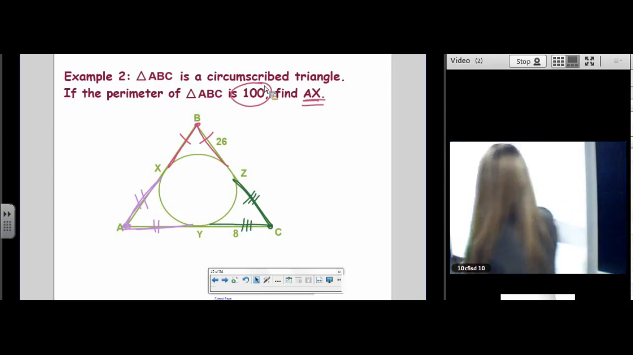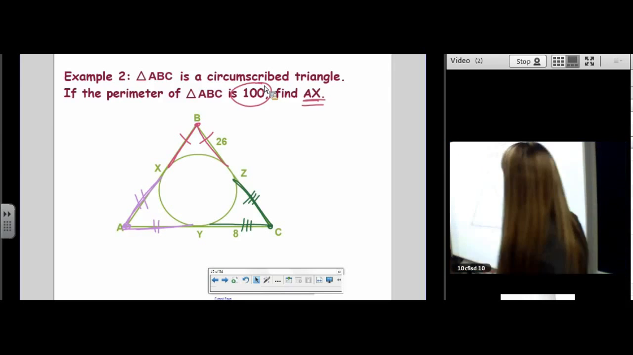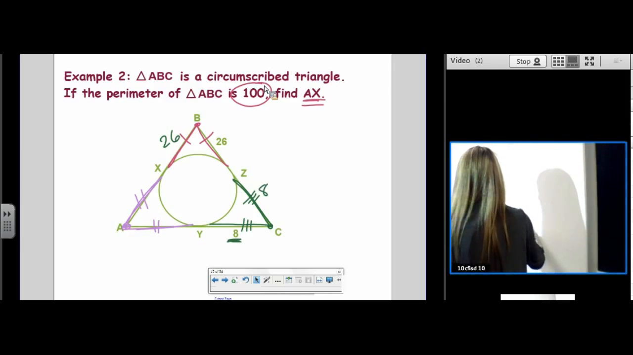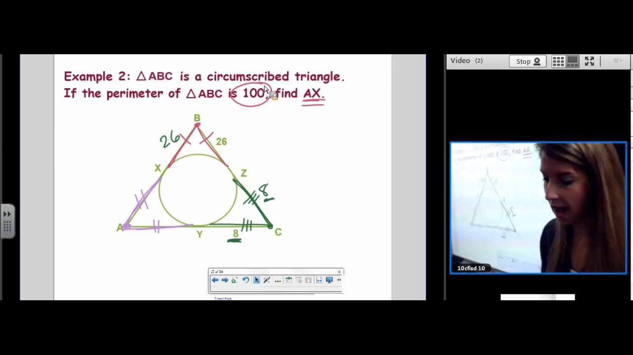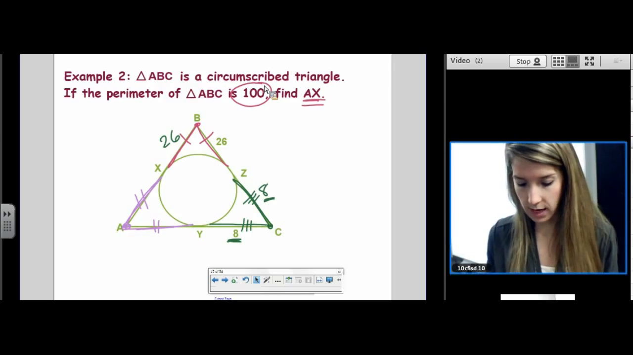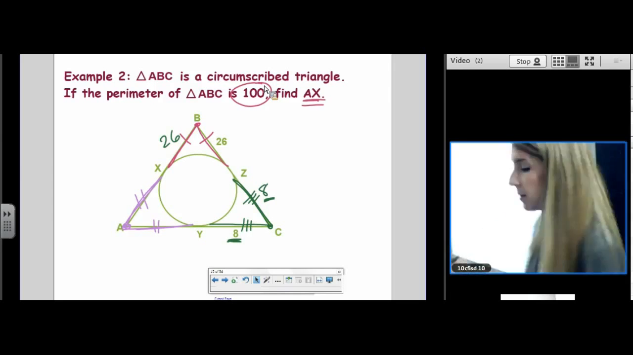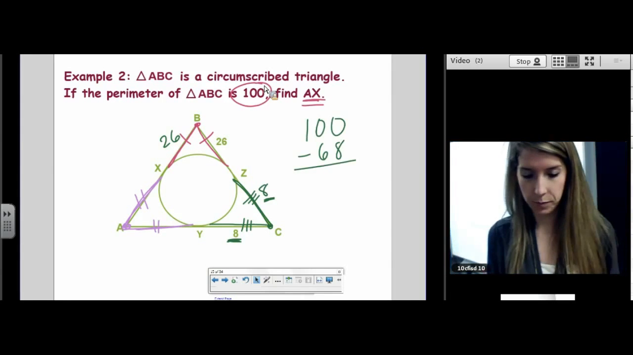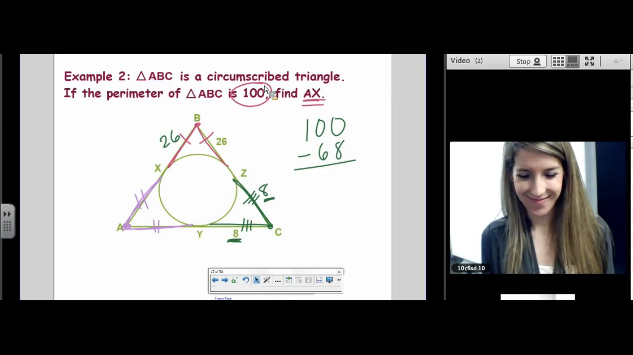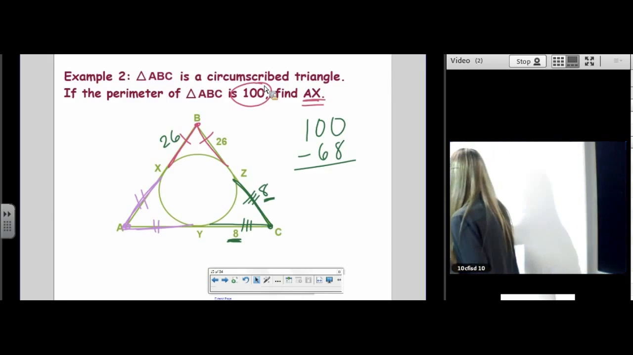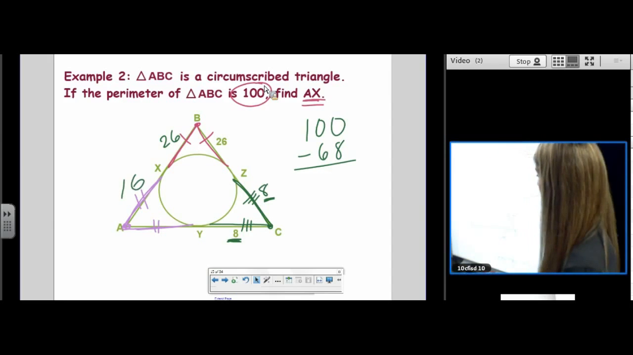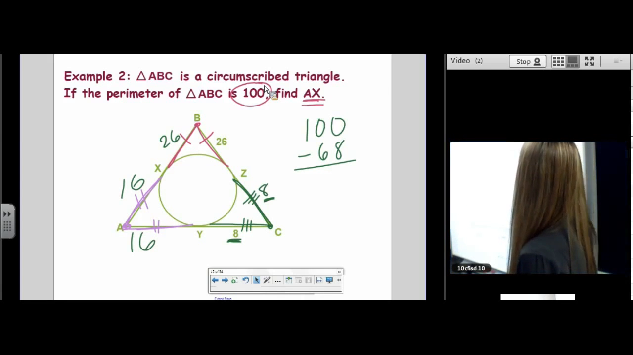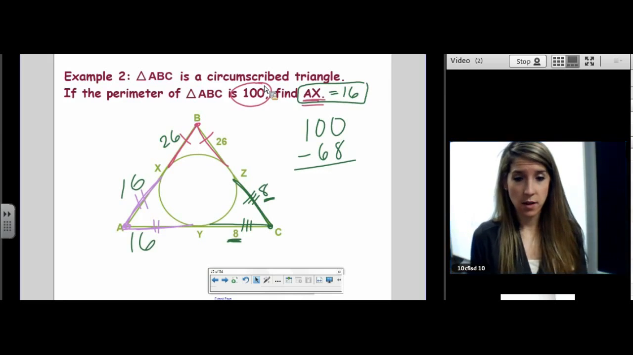Okay, so if this is 26 and this is 26, okay, we're doing good. If this one's 8 right here, then this one's 8 right here. And we're going to add all of those up. 26 times 2 plus 8 times 2. We're going to subtract it from 100. And then what? Divide it by 2, because these are equal segments, congruent segments, sorry, equal length. So AX is 16. Good problem? Doing okay?